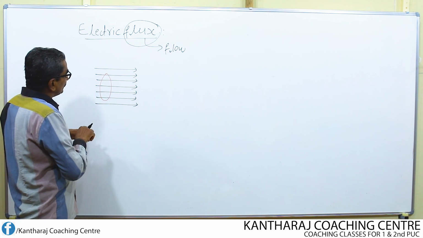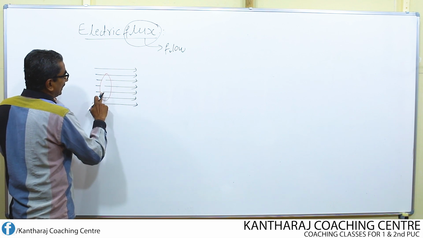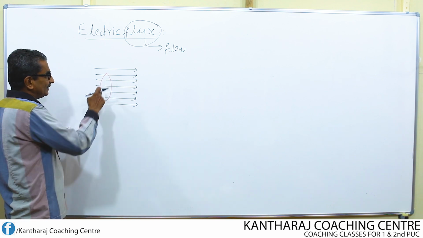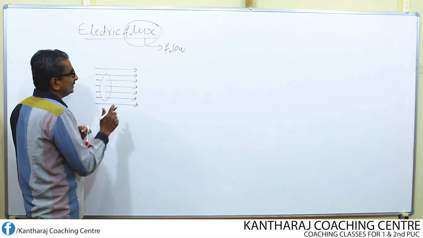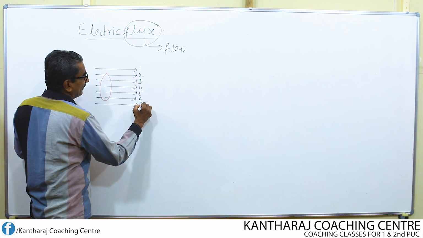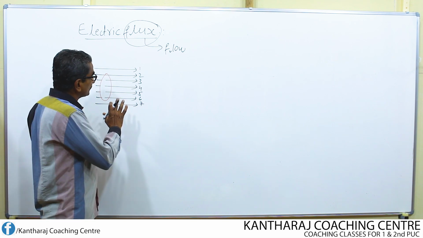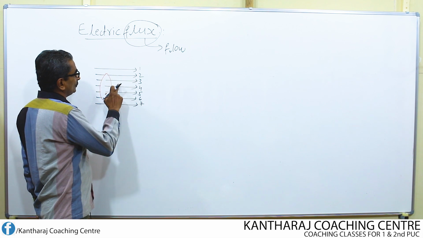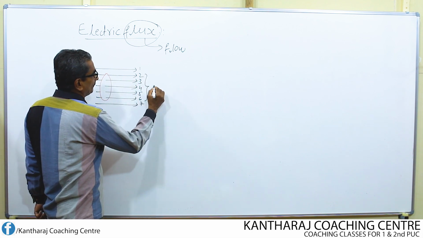Now through this circular area, how many lines of force are passing? Totally 1, 2, 3, 4, 5, 6, 7. 7 electric lines of force are there. Out of 7, through this, 1, 2, 3, 4, 5. 5 lines are said to be passing.